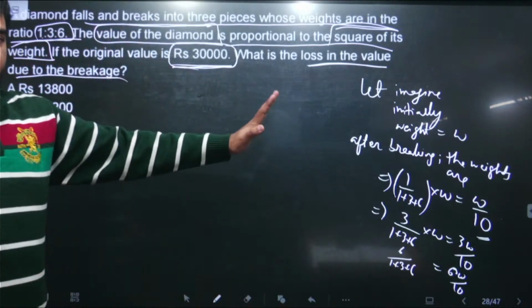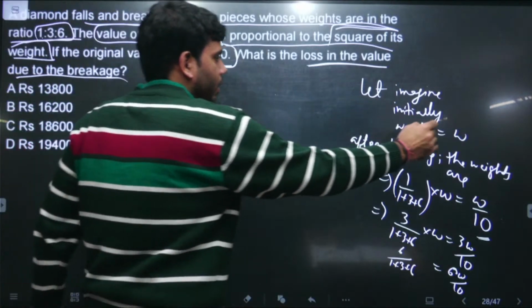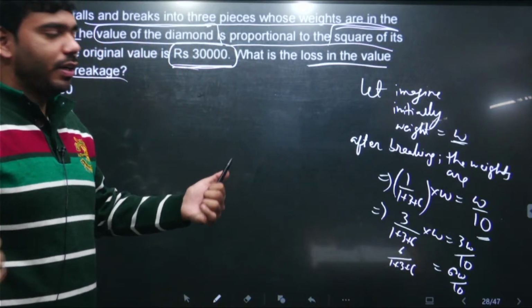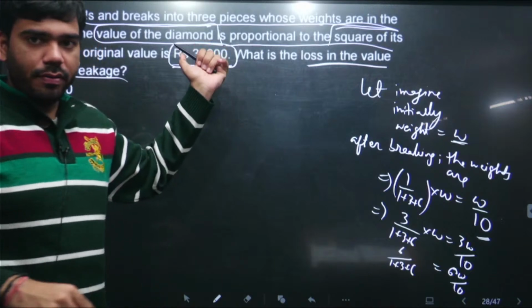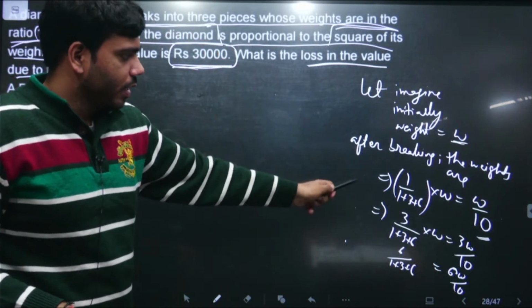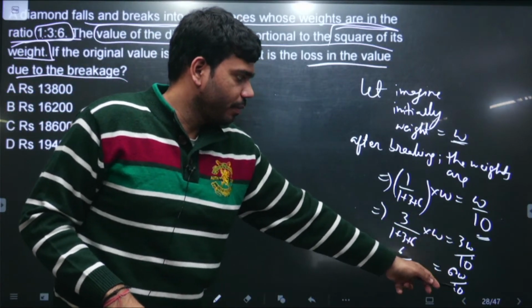So this is the question. The question is saying initially हमने imagine कर लिया the weight of the diamond is W. Then the diamond is getting fragmented into 3 different sections, and the ratios of the weight of the diamond is given. So using these ratios, we have found this is the weight of the 3 different fragments of the diamond.